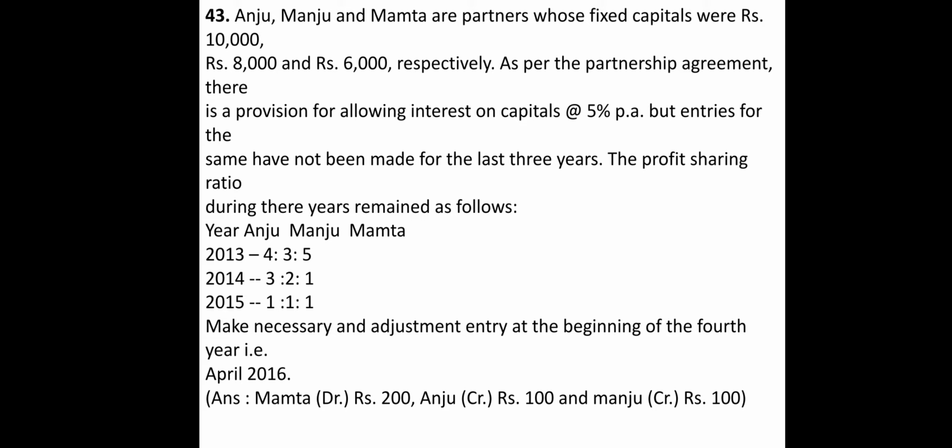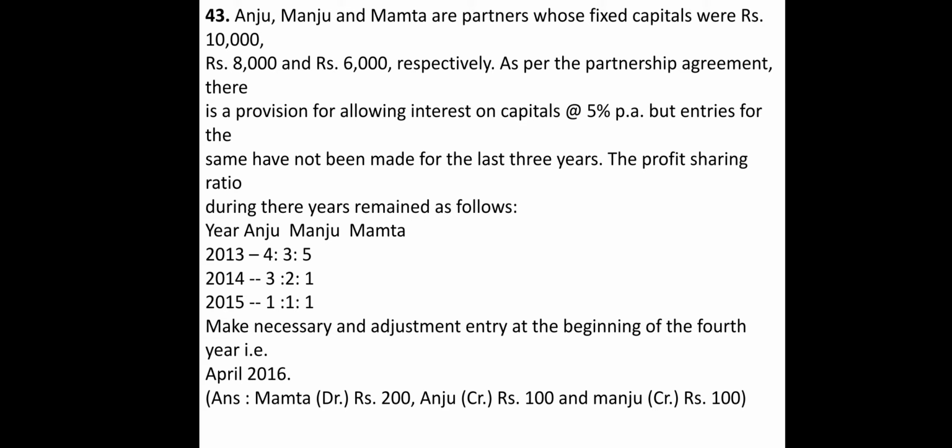Anju, Manju and Mamta are the partners and their fixed capital is 10,000, 8,000 and 6,000 respectively. As per the partnership agreement, there is a provision of allowing interest on capital at 5% per annum, but entries for the same have not been made. So in this sum also, interest on capital was not charged. The profit sharing ratio during these years will remain as this.